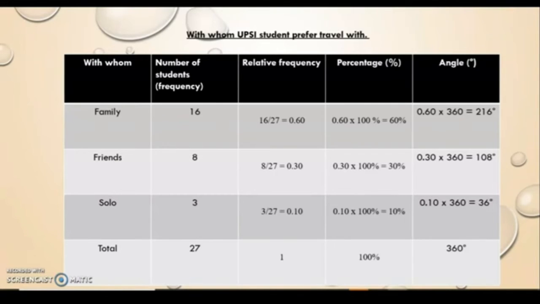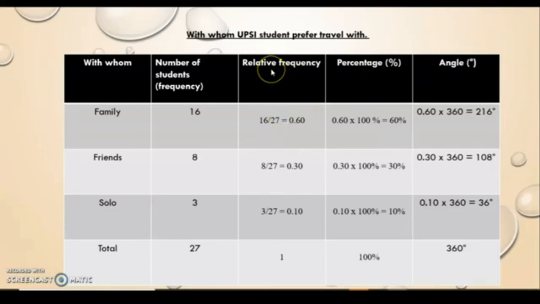So what can I do with this data is make a pie chart. How to make a pie chart? We need a relative frequency, percentage, and angle. The relative frequency is used to calculate the percentage.